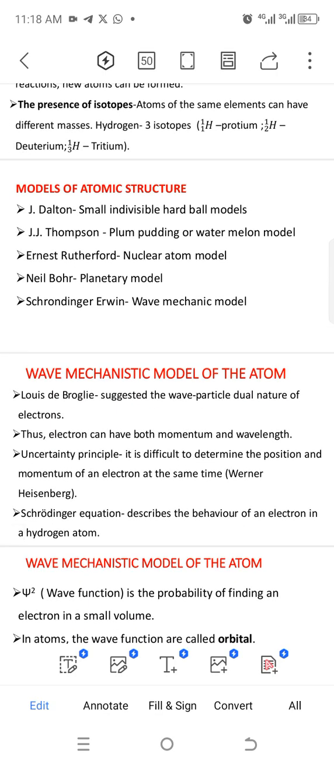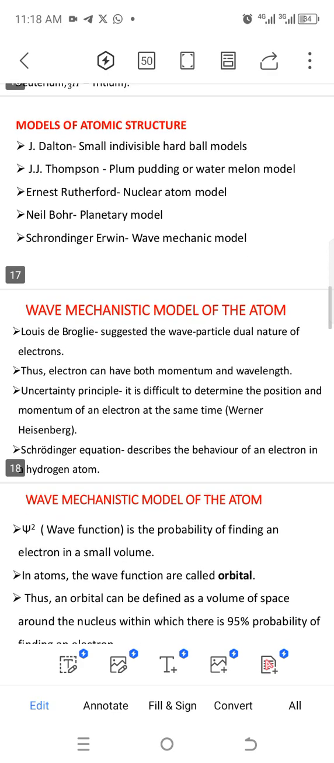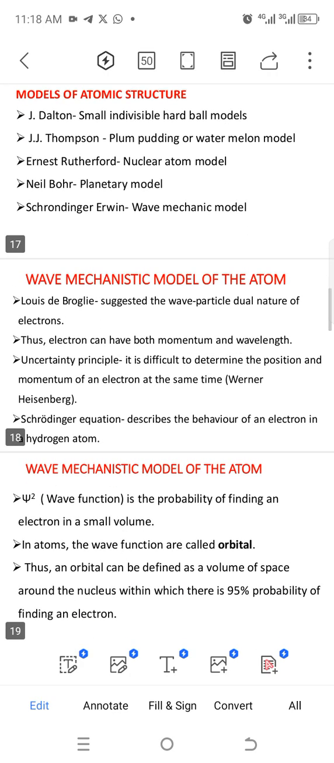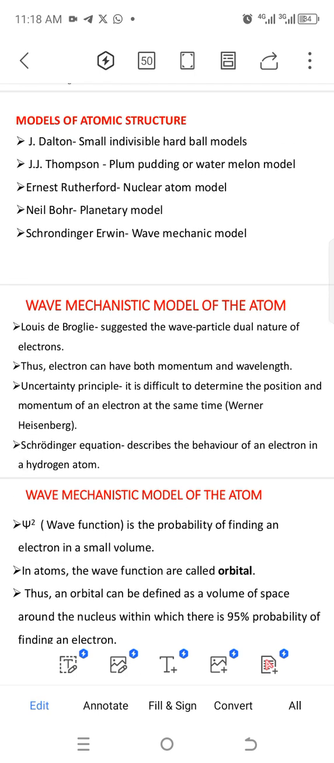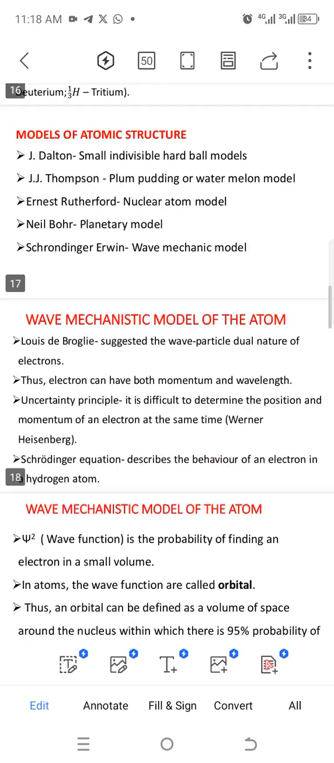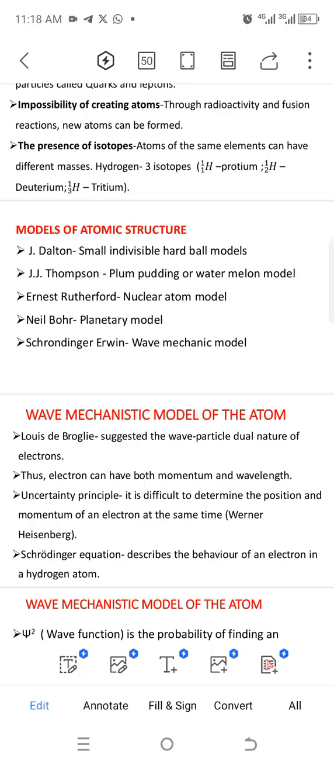Models of atomic structure. There are some scientists who proposed how the atom looks. Each and every scientist made his or her research and brought about, okay, for me this is how the atom looks like. For me this is how the atom looks like. So the first one we will consider is John Dalton.